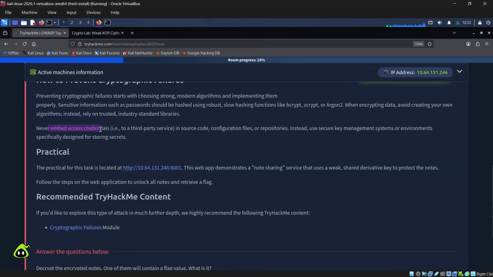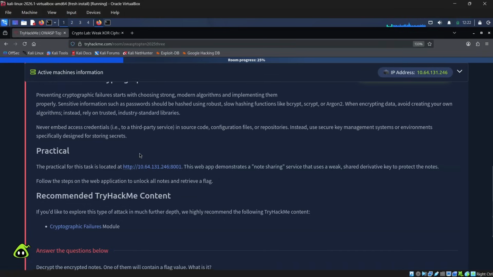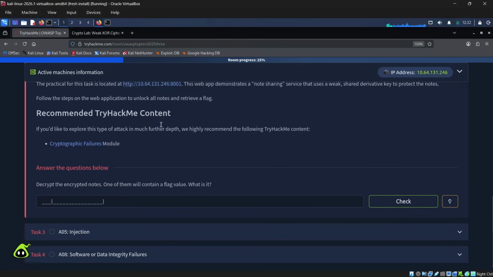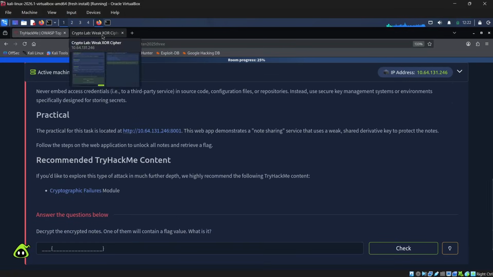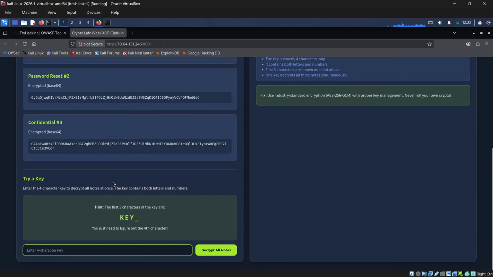You also have another description: never embed access credentials to a third party service in source code, configuration files, or repositories. Instead, use secure key management systems or environments specifically designed for storing secrets. Okay, so I'm not wasting time by reading the concepts only. Let's dive into the practical demonstration.